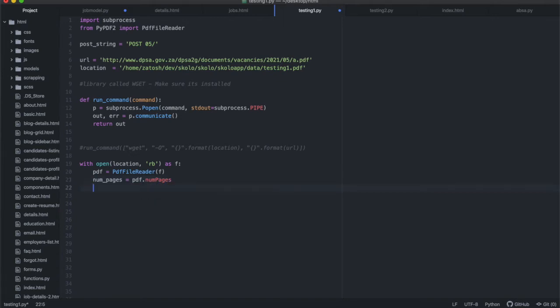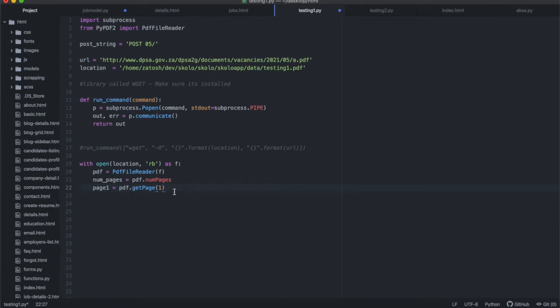If you want to get any information from any page, for example, let's say page 1 of the document, page 1 is equal to, you're going to use that same pdf, and you're going to say pdf dot get page, and then inside there we're going to take in an argument of the page that you want to get, whether it's page 1, page 2. Typically what you would do is find out the number of pages first, and then you would say for page in number of pages, print out the page, get that page. So now we have page 1, which is that pdf dot get page 1.